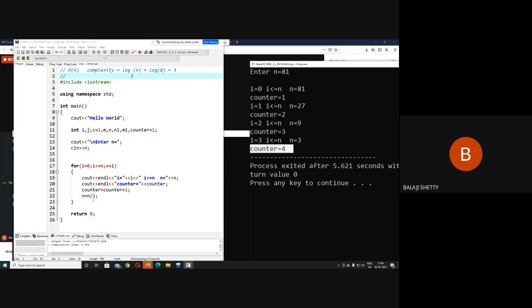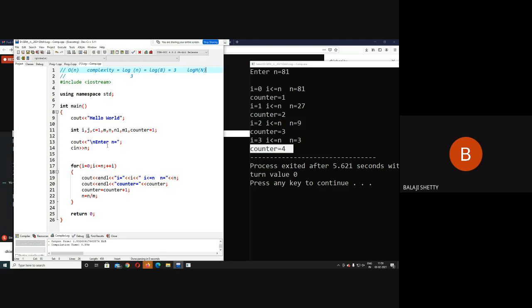In the same way, if I take it as m, what is the complexity of this program? Anyone can tell me? The complexity of this program will be log, base m, and in bracket your number n. That's it. This is the complexity. Log n to the base m is the complexity of this program. Try to understand this concept, it's a very tricky concept.